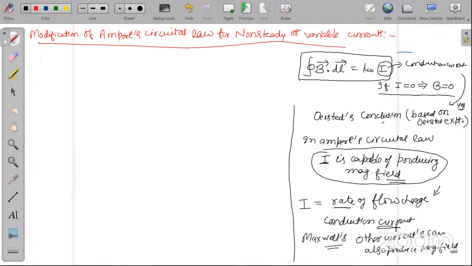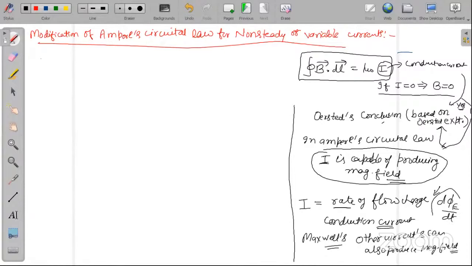So what mistake did Ampere make? Now you can tell me. He did not add displacement current. It means Ampere was not familiar with the fact that he was totally relying on one experiment. What was that experiment? Oersted experiment. According to him, magnetic field can be produced only when the charge flows. That is conduction current. But Maxwell observed that magnetic field can be produced by other things also. And one of the other things was, what was that? It was change of electric flux.